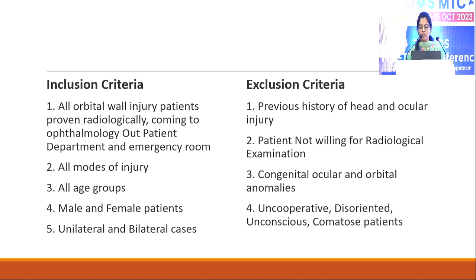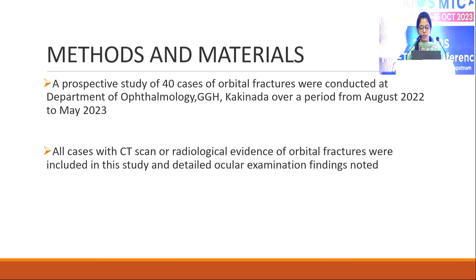Inclusion criteria were all orbital wall injury patients proven radiologically coming to the ophthalmology OPD and emergency room, all modes of injuries, both female and male patients, all age groups, and unilateral and bilateral cases. Exclusion criteria are previous history of any head and ocular injury, patient not willing for radiological examination, congenital ocular and orbital anomalies, and uncooperative, disoriented, unconscious, and comatose patients.